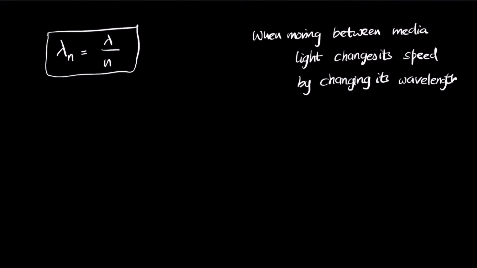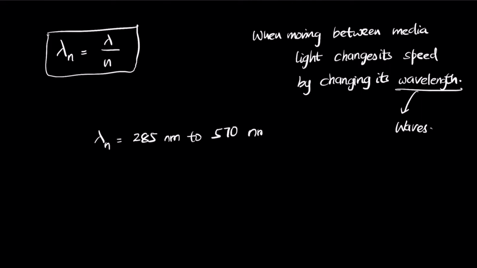This brings up the question: how can light change its wavelength if it's a ray? Wavelength is a quantity that's specific to waves. So understanding refraction can also be a good example of understanding the wave nature. For example, light traveling through glass would have lambda n values ranging from 285 nanometers to 570 nanometers.